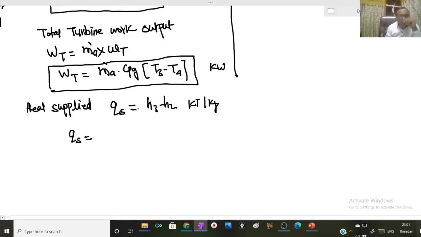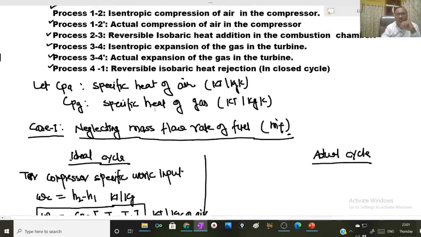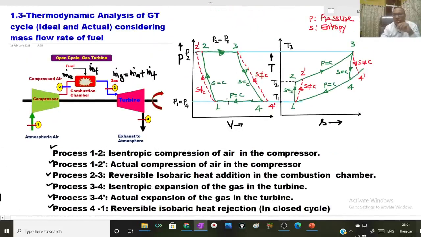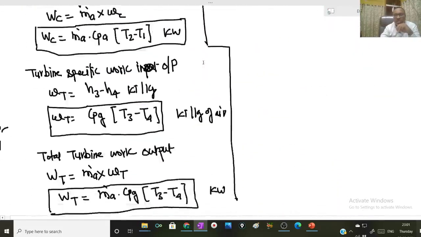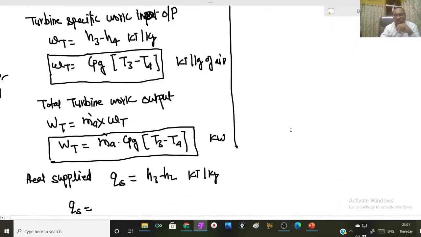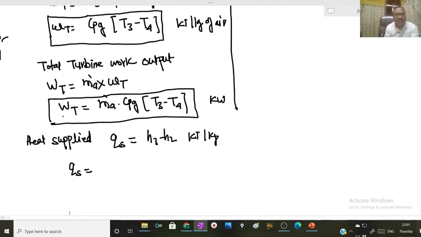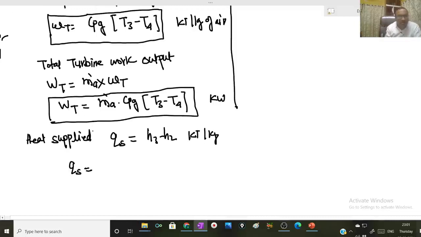So Qs will be, now at state 3, the condition of working substance is gas, and at state 2 the condition of working substance is air. So Qs will be CPG into T3 minus CPA into T2 kilojoule per kg.